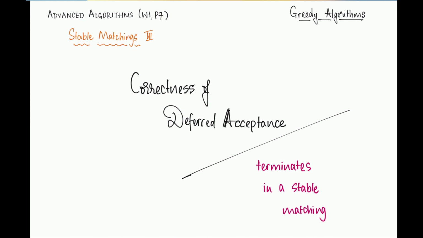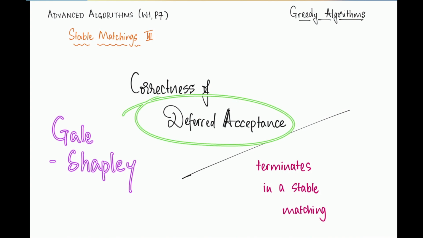This is a really famous algorithm which was published in the 60s by a pair of mathematical economists, David Gale and Lloyd Shapley. And the algorithm is widely credited to them. In fact, if you look up the algorithm, it often goes by the name of the Gale Shapley algorithm or the GS algorithm for short. In some places, you will see it being called the Deferred Acceptance algorithm. That's a more descriptive name referring to the nature of what the algorithm is doing.